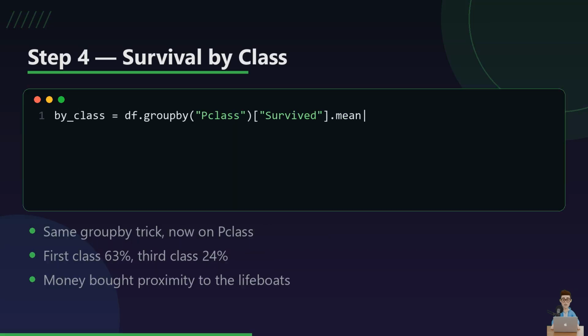Same one-liner, different column. First class survived at 63%, third class at 24%. The pattern's brutal and clean. The higher your ticket class, the closer your cabin was to the boat deck, and the better your odds. 2 variables in, and the story's already writing itself.